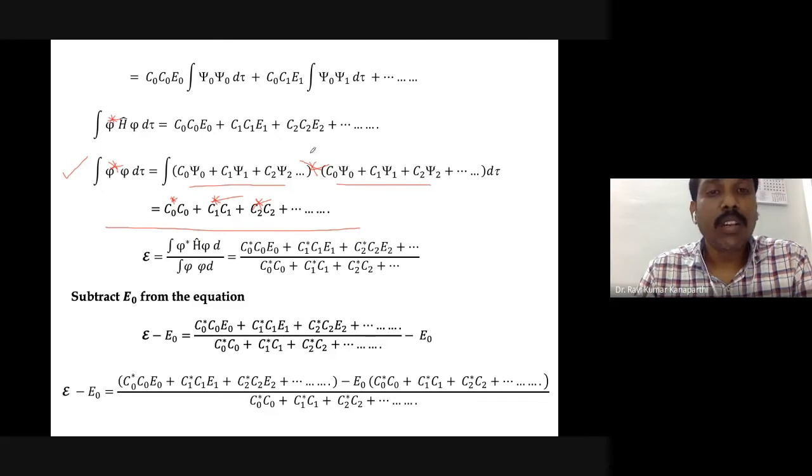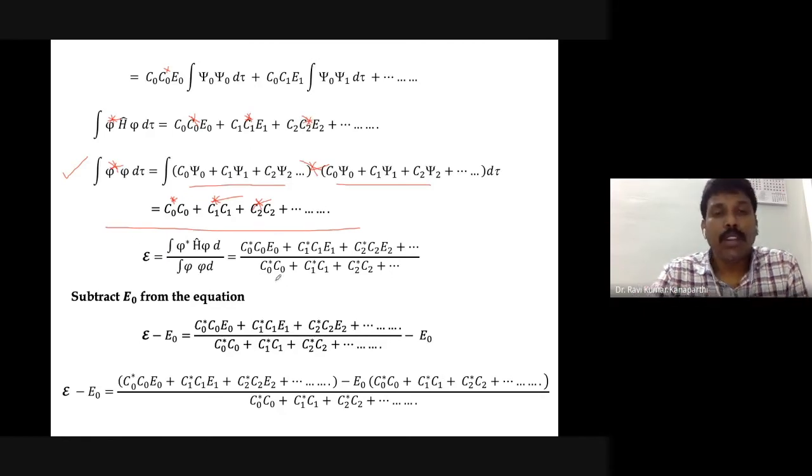What about the numerator? Numerator is also, again, I think there should be a complex conjugate. Somehow my notation did not keep it here, but there should be a complex conjugate notation here. Okay, please add that complex conjugate. Yeah, I think here I kept it. You can see here I kept it, but somehow I missed it elsewhere. Please correct it. Now, this is the object, the script E, and then numerator is this, and denominator is this.